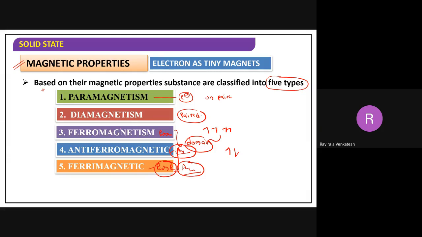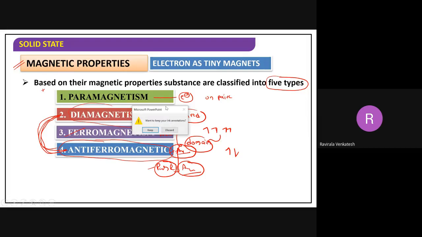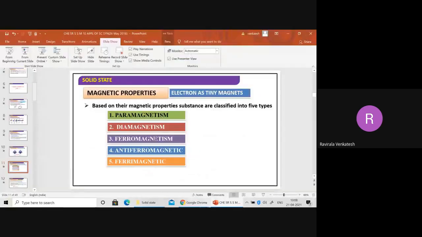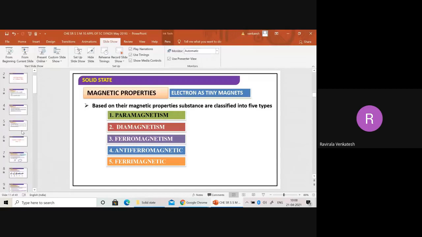So which is strongly magnetic? Ferro. Which is repelled by the magnetic field? Dia, and even antiferro also is repelled by the magnetic field, because the moments cancel each other. So this is the last topic of magnetic properties.